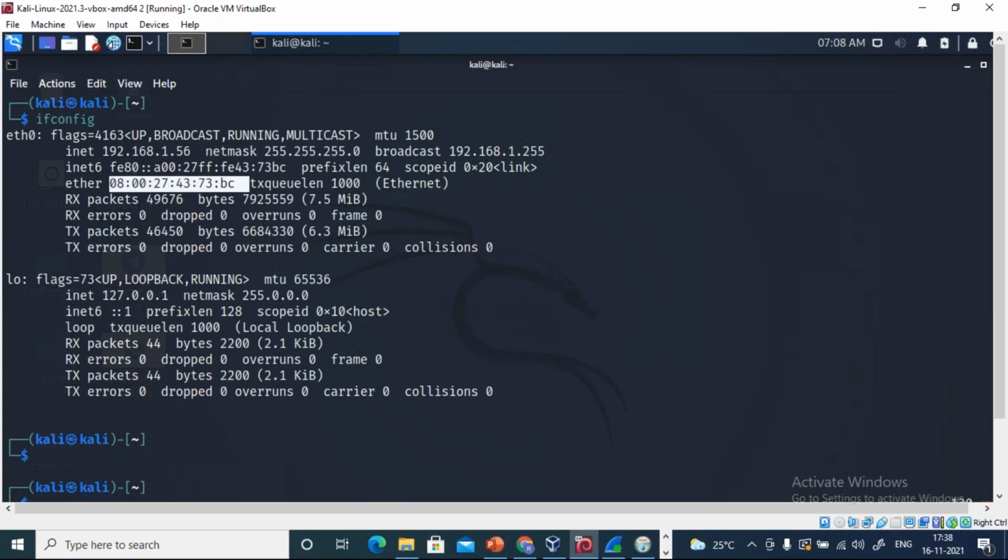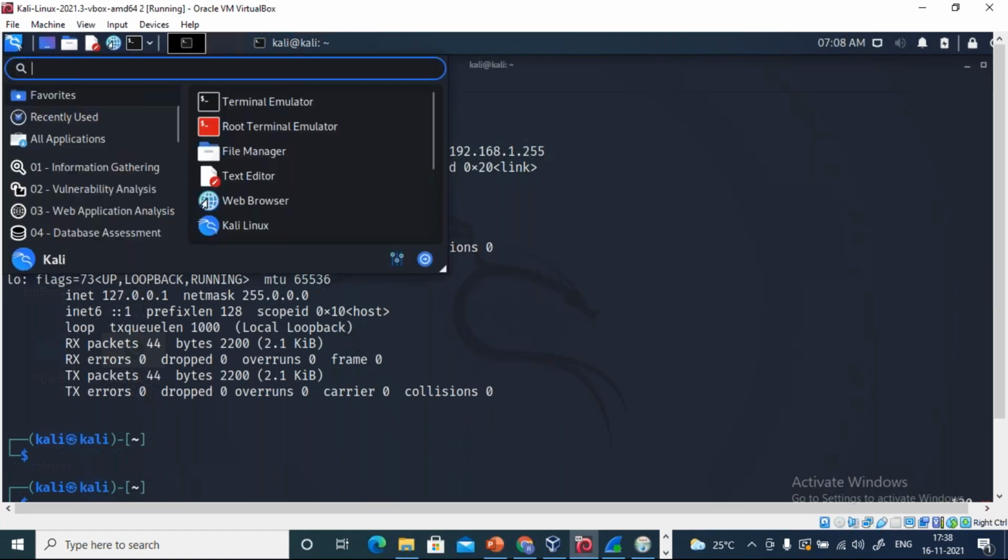See what MAC address I'm getting. It need not be the same for you people. It can be different. It is perfectly fine. So MAC addresses are also different for different devices. Your IP addresses may or may not be the same. Since we are connected to different networks, the IP address may or may not be the same. Fine. So now we will open our Ettercap tool.